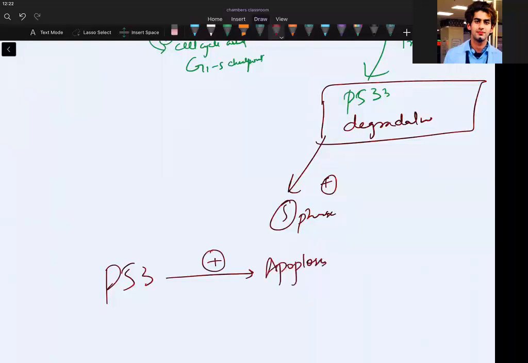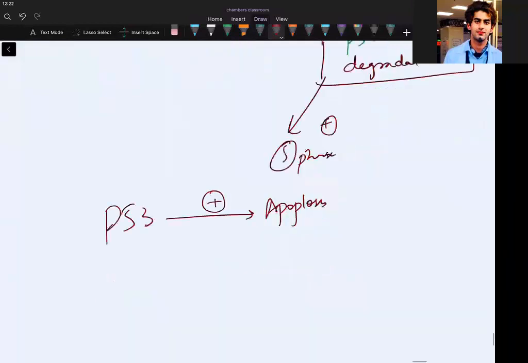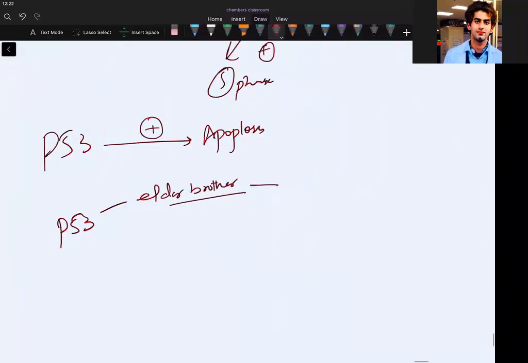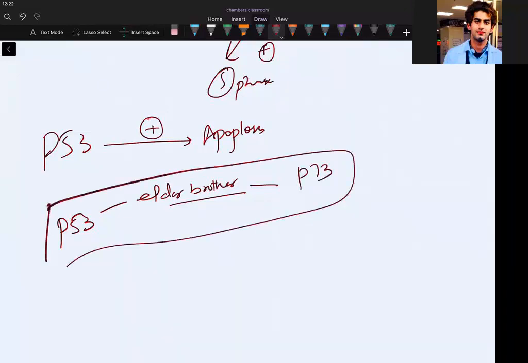Is it difficult, guys? No, it's not difficult, isn't it? So by the way, do you know P53 has a bigger brother? There is a big brother of P53 that is called P73. P73 is the elder brother of P53.